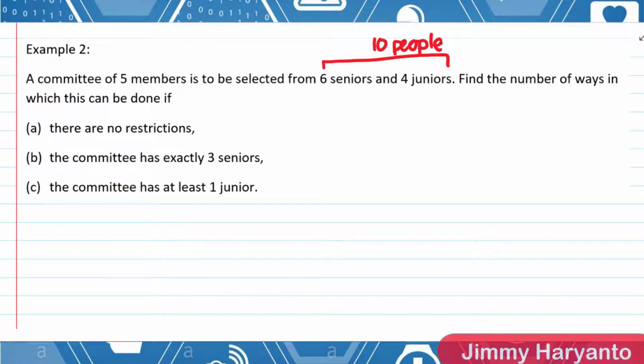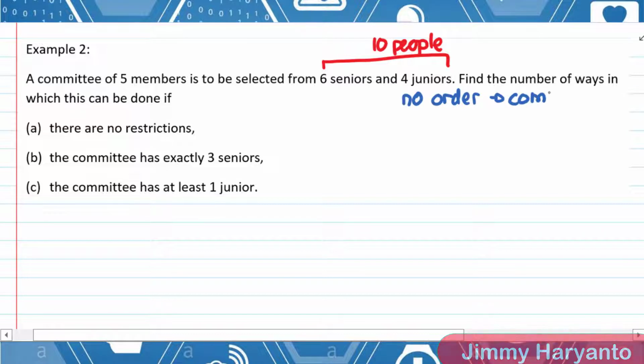Let's take a look at whether the order is important or not. We have to analyze the order of arrangement. For a committee of 5 members, we have to choose 5 people from 10 people, right? Only choosing, guys, not arranging them. If we only want to choose people, that means the order is not important, so we have to use combination. Or we can say this one has no order, and no order means combination. Let's use combination to solve part A.